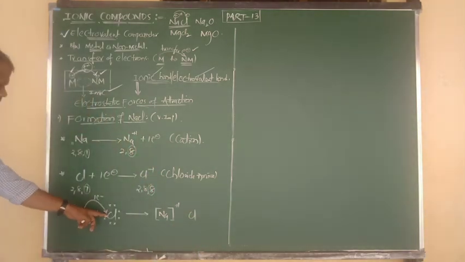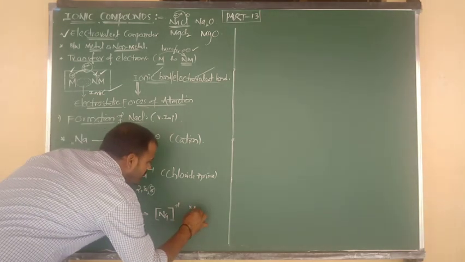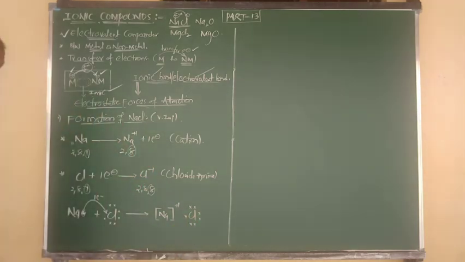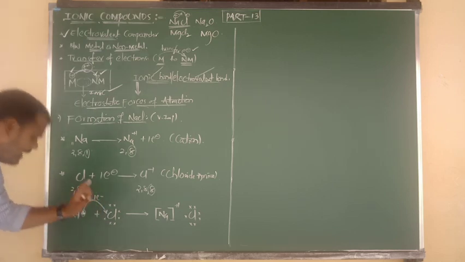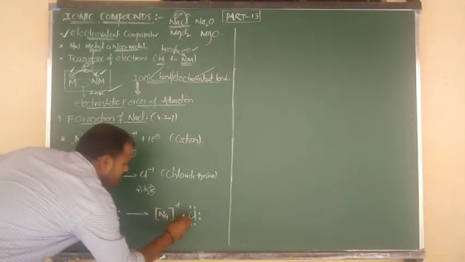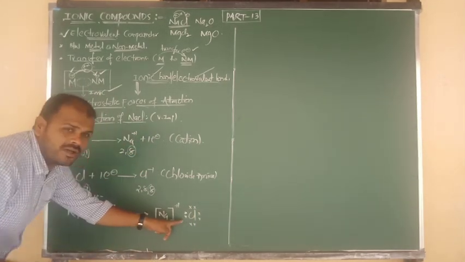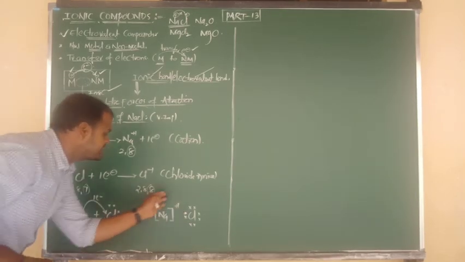Around chlorine, how many valence electrons are there? 7 electrons: 1, 2, 3, 4, 5, 6, 7. But chlorine is non-metallic in nature, so it has the tendency to withdraw an electron. So it gains one electron. These are the 7 electrons originally with chlorine, and this is the newly incoming electron which is taken from the sodium.